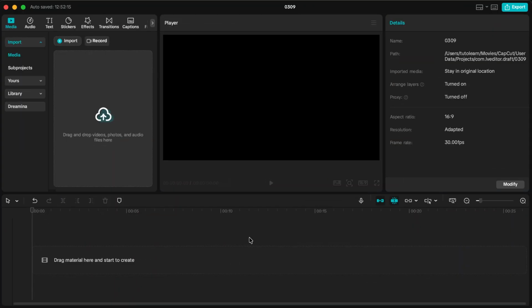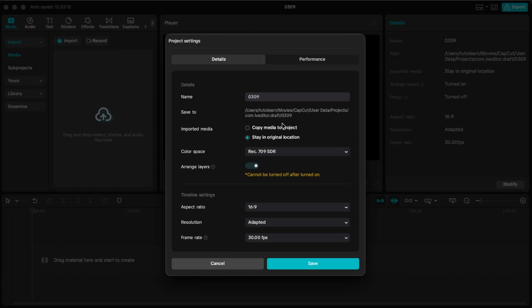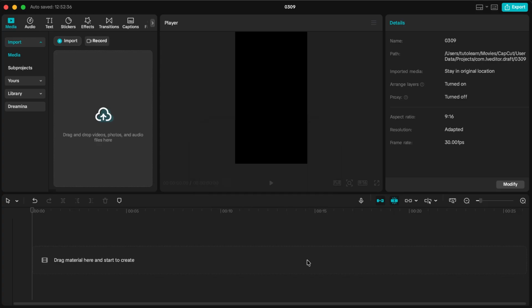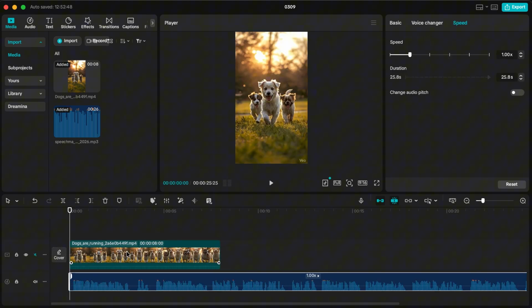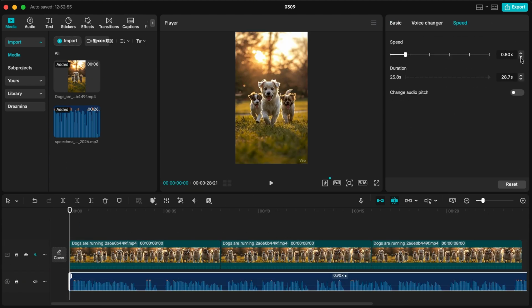The sixth step is editing the short video. For this, we need the free app called CapCut or its equivalent. Create a new project and select resolution 9:16 for shorts. Import the video generated from Veo 3 and add the audio file you created. Adjust the timing so the visuals match the narration.